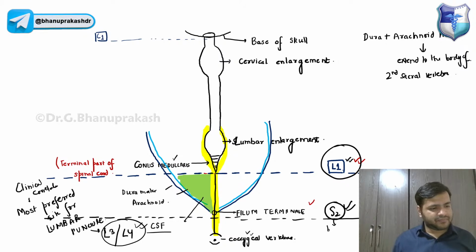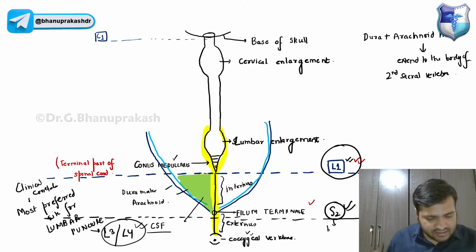But the filum terminale is divided into two regions: we have internum and we have externum.